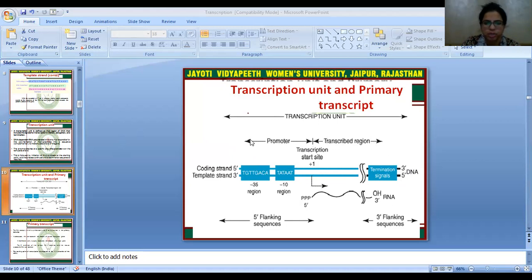In the promoter region, you can see the -35 region and the -10 region, and this one is the transcription start site from where the transcription process starts. This is the coding region, completely transcribed, and this is the termination signal which gives the signal to terminate the transcription process.